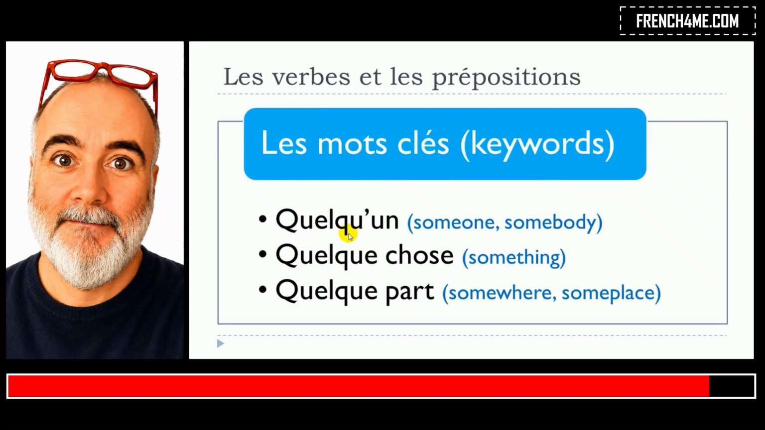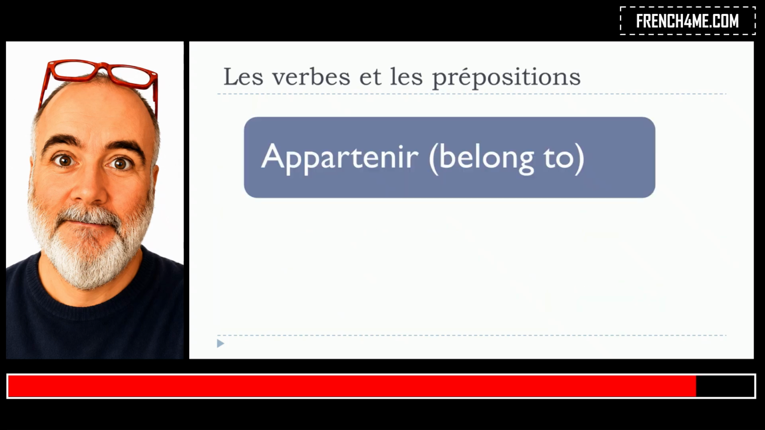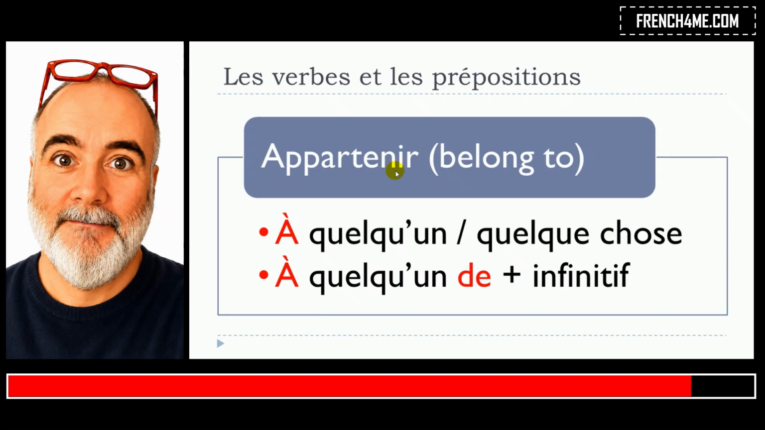So the first one would be quelqu'un, someone, somebody, quelque chose, something, and then quelque part, somewhere, someplace. Okay, so they will be quite useful. And the first verb that we will see together is appartenir. Okay, so appartenir. And first structure that we can see with appartenir, you use the preposition à, and then appartenir à quelqu'un ou quelque chose.